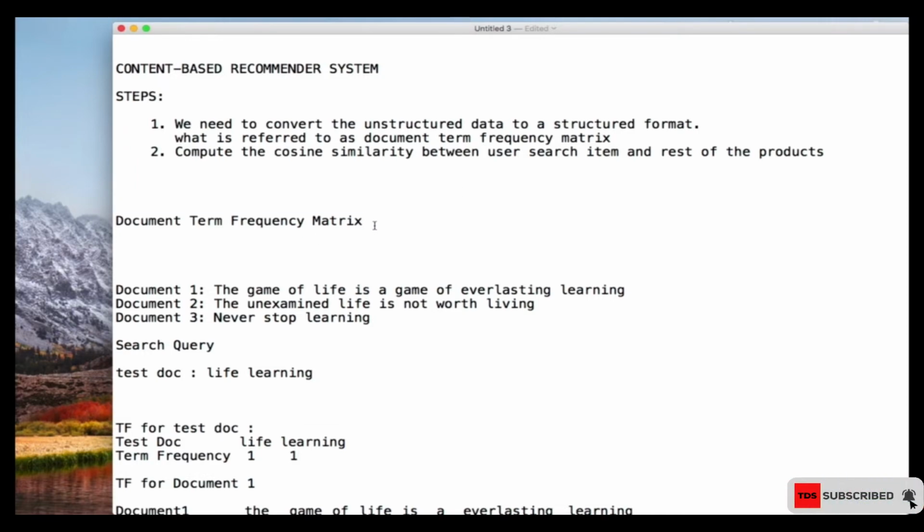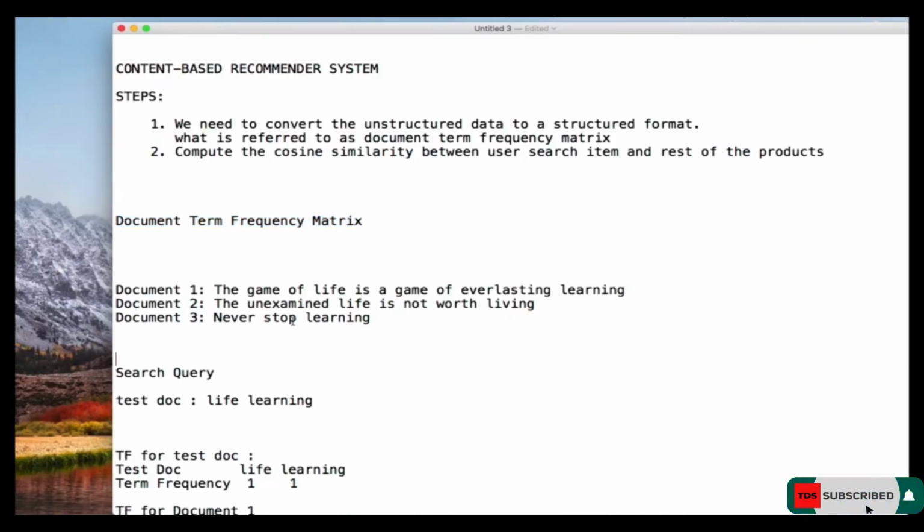First, we will see how we do this document term matrix. Then after that, we will see how we do the cosine similarity. Let's say we have a document repository where the users want to search something, let's say a book title. They search for the book title and then we recommend similar books for them. So we have document 1, or you can call it book 1, book 2, or book 3.